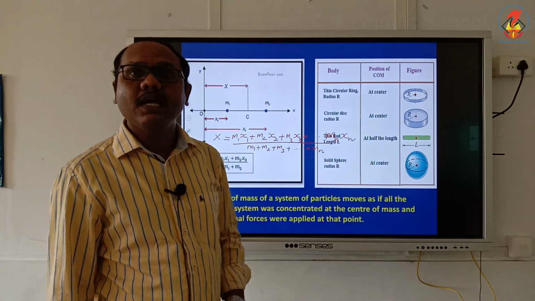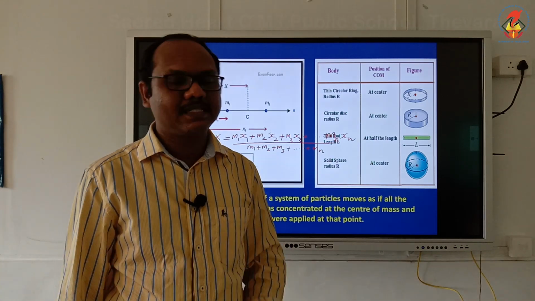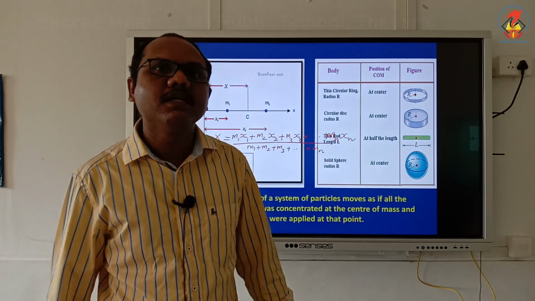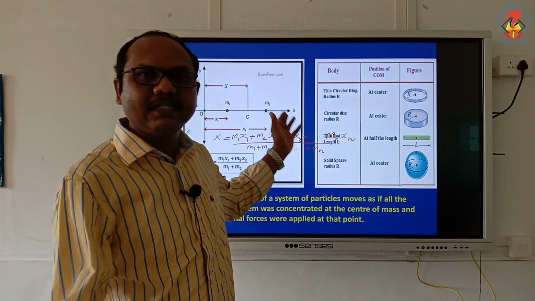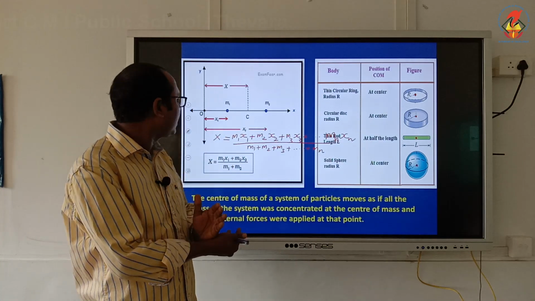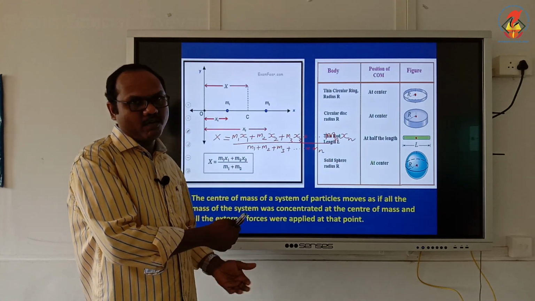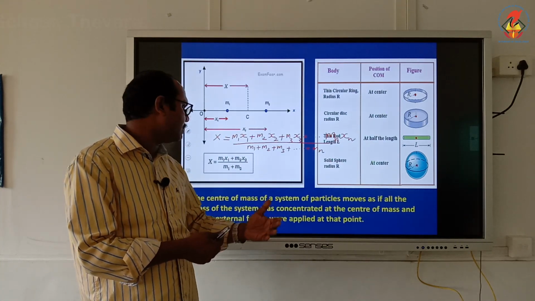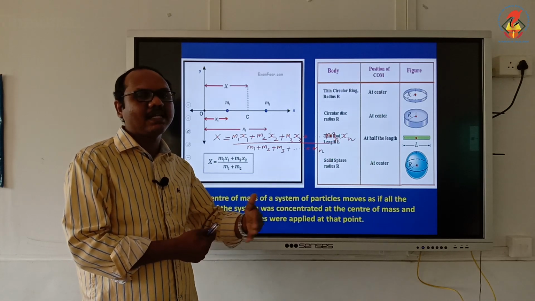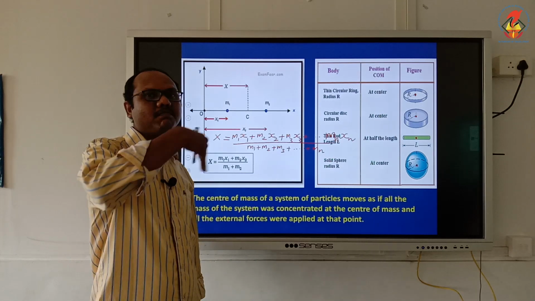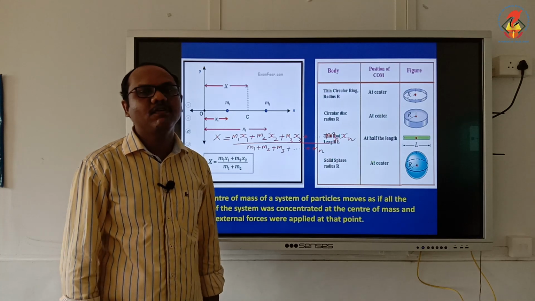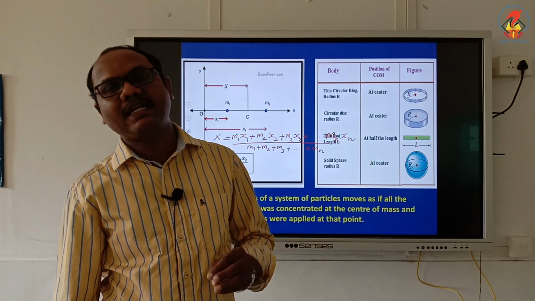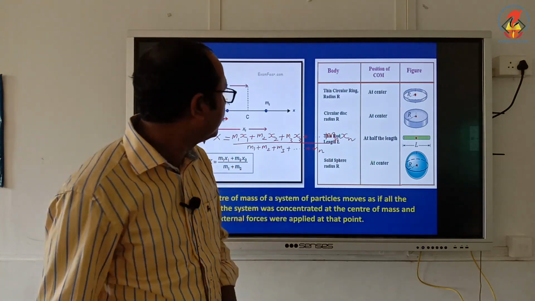Suppose if the body is moving along the y axis, then what will I write? Instead of x, I will write the center of mass as y. Y is equal to m1y1 plus m2y2 plus m3y3 etc. divided by m1 plus m2 plus m3 etc. This is how we find the position vector of the center of mass. Okay.